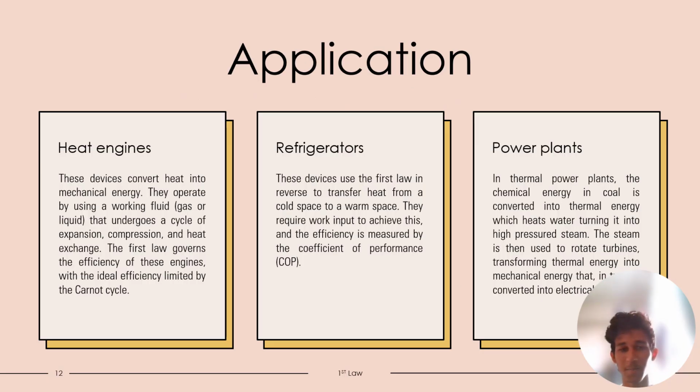So next, about the applications, we have three different types of application for the first law of thermodynamics. Firstly is the heat engines. These devices convert heat into mechanical energy. They operate by using a working fluid that undergoes a cycle of expansion, compression, and heat exchange. The first law governs the efficiency of those engines, with the ideal efficiency limited by the Carnot cycle.